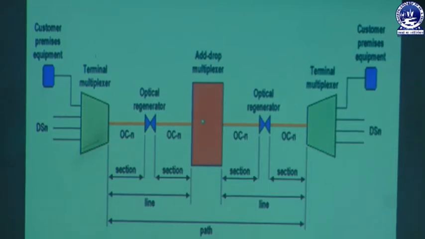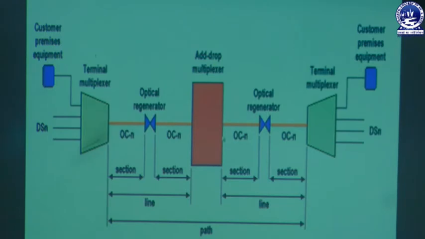Similarly, it will be retransmitted, and again there is an optical regenerator in between the add or drop multiplexer and the terminal multiplexer. That means optical regenerators are placed at regular intervals so as to minimize the loss of energy while transmitting the signal. It is then received by the terminal multiplexer, that is the receiver, and again the signals will be combined or distributed in many forms. So this is the image of a SONET.